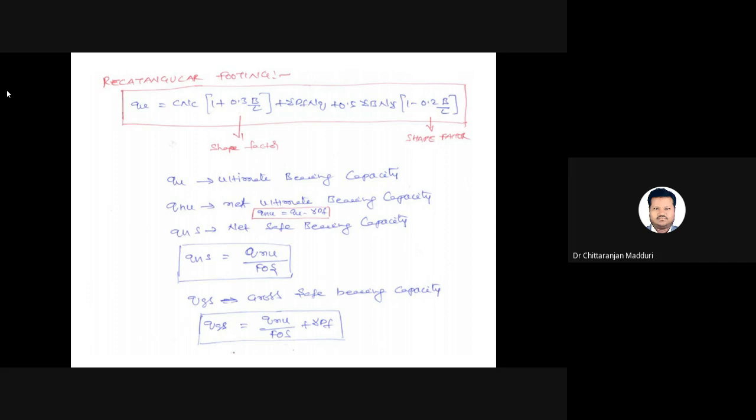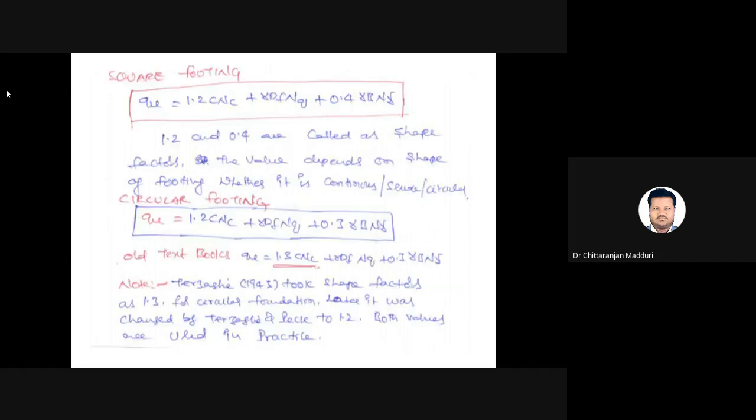The second term has no change: the surcharge term gamma Df into Nq. For the width term, 0.5 into gamma B into N gamma, the shape factor is 1 minus 0.2 B by L, so 0.5 into (1 minus 0.2 B by L) depends upon B by L. Q is the ultimate bearing capacity. So till now I have explained the ultimate bearing capacity of various foundations.